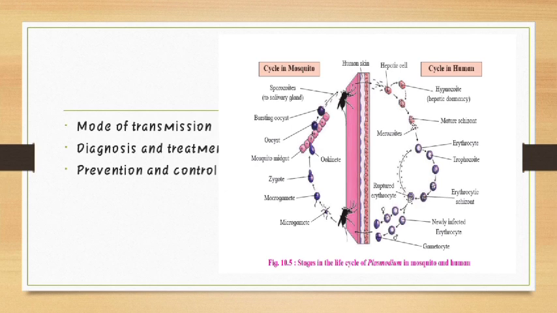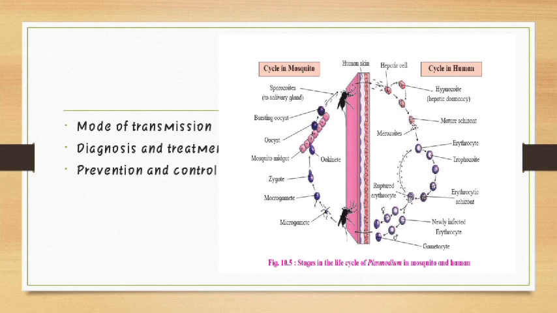Then prevention and control. Prevention of mosquito bite by using mosquito nets and insect repellent, spraying insecticides and draining stagnant water where they lay their eggs. Mosquito larvae can be controlled by using Gambusia freshwater fish. It is a biological way of destroying mosquitoes.